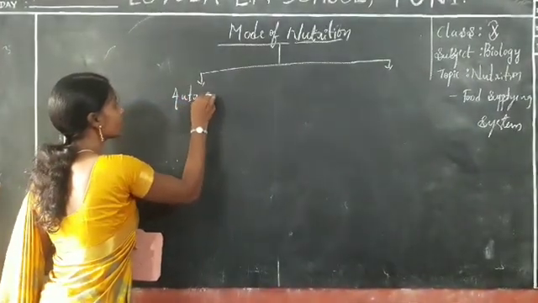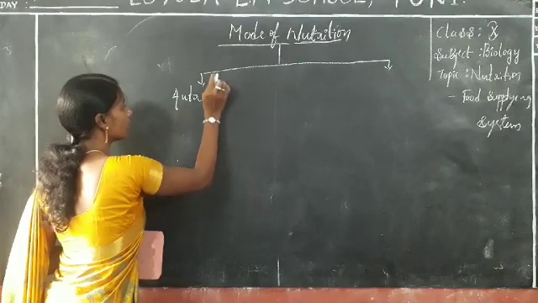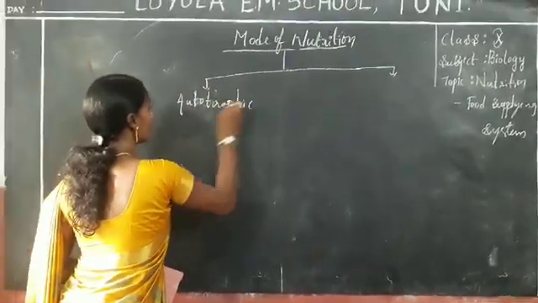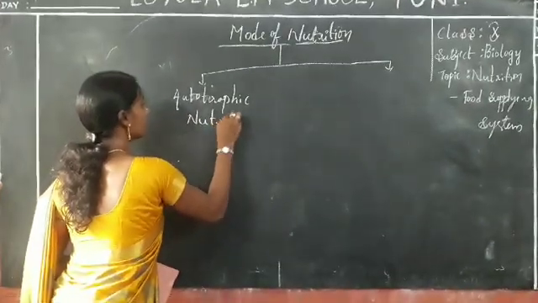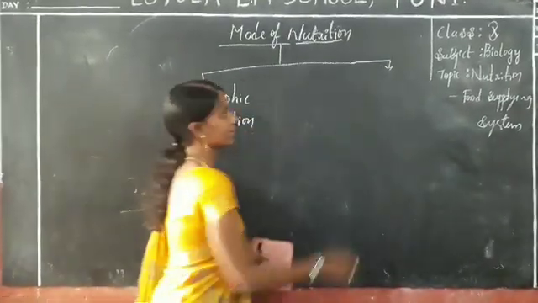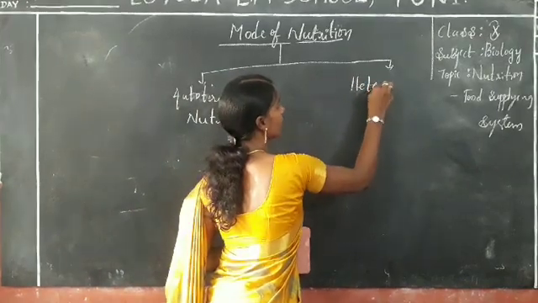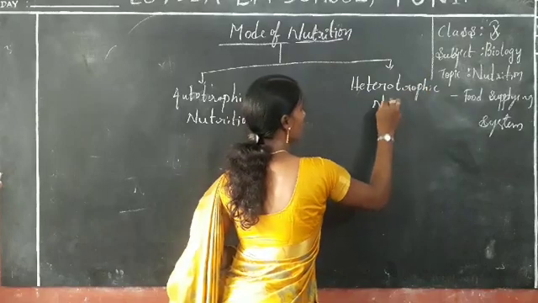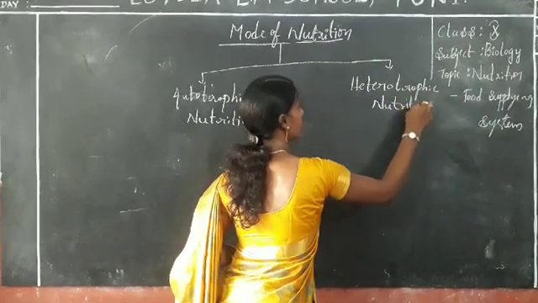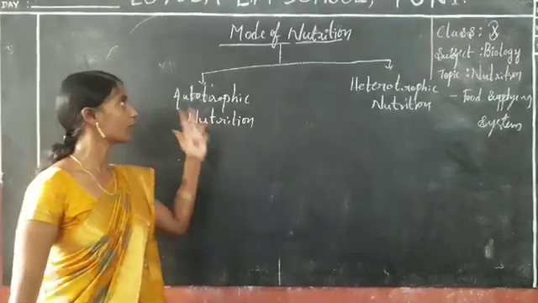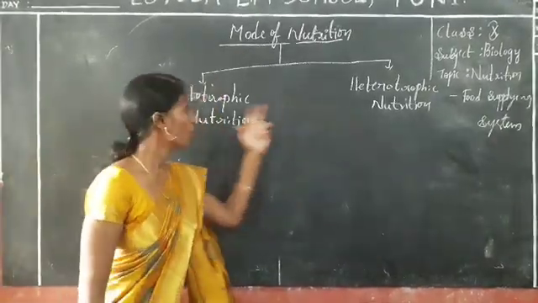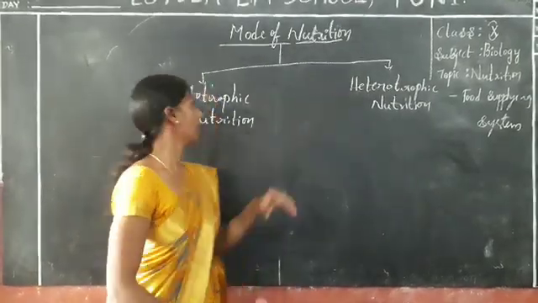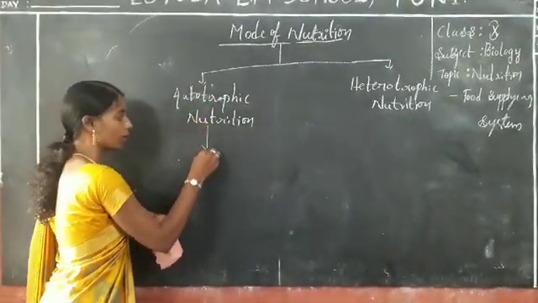The mode of nutrition is classified into autotrophic nutrition and, second one, heterotrophic nutrition. So how many types of nutrition are there? The modes of nutrition are of two types: one is autotrophic nutrition, the second one is heterotrophic nutrition.